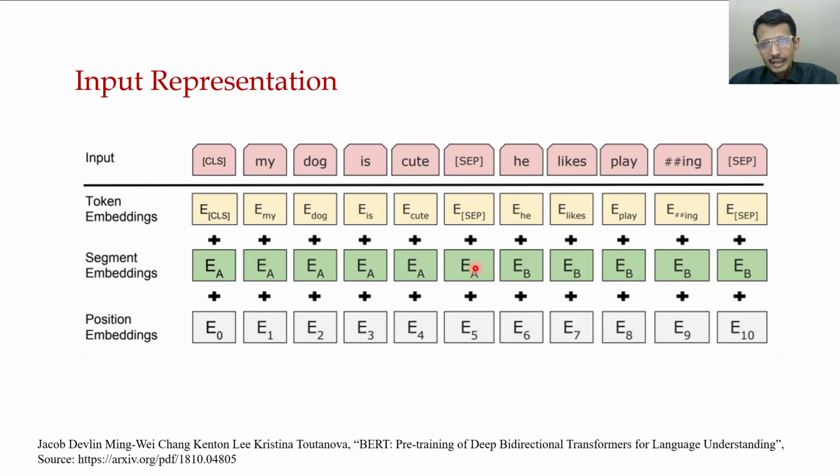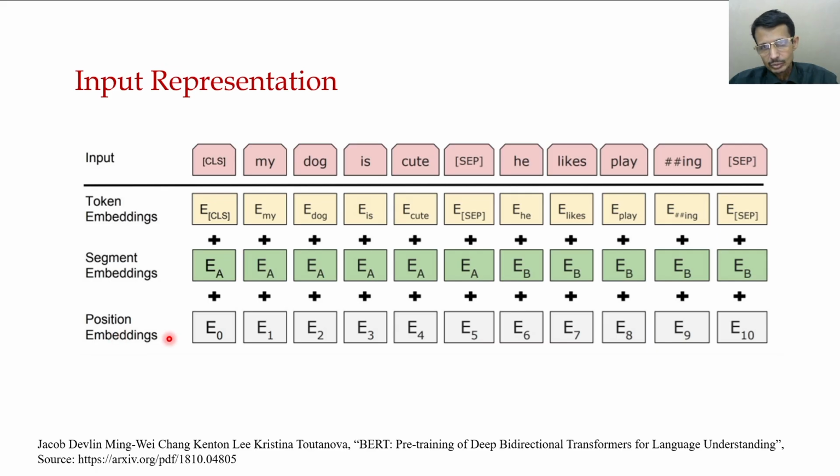Then you can see the segment embeddings, showing which segment each token belongs to. From CLS to the separator is segment A, and from he to the separator is segment B, so these are two different segments, meaning different sentences.